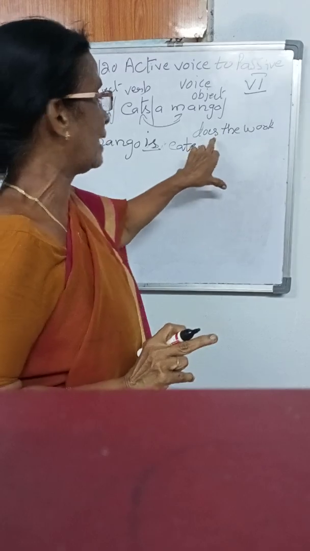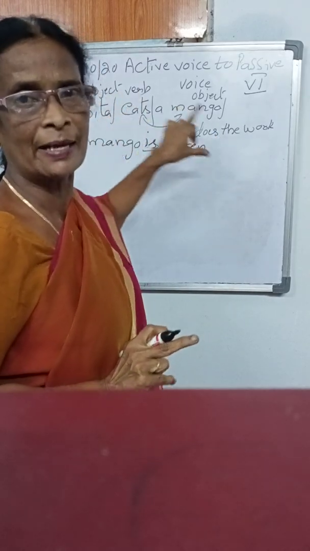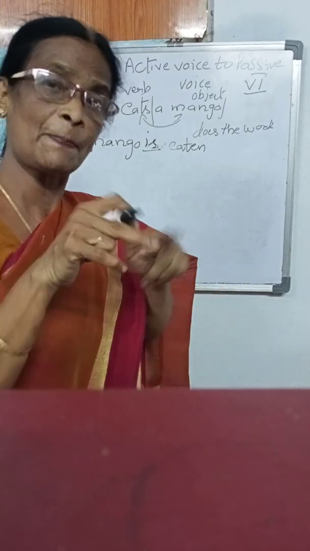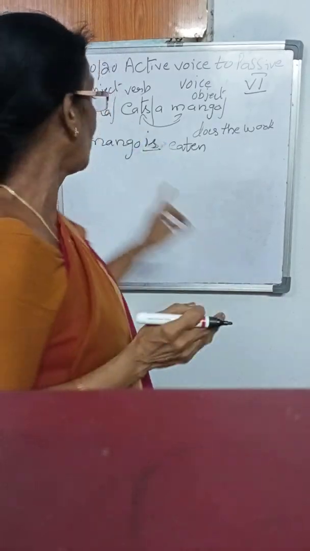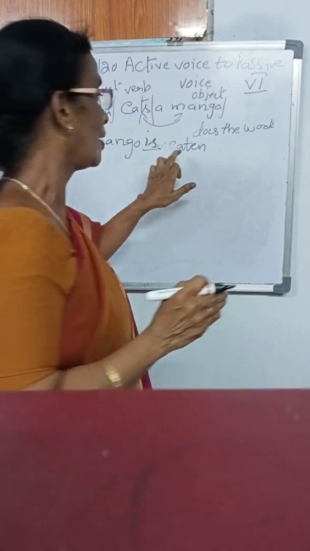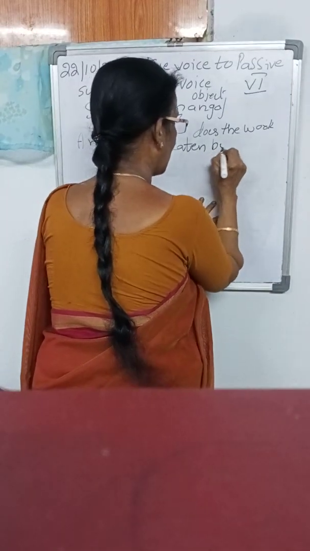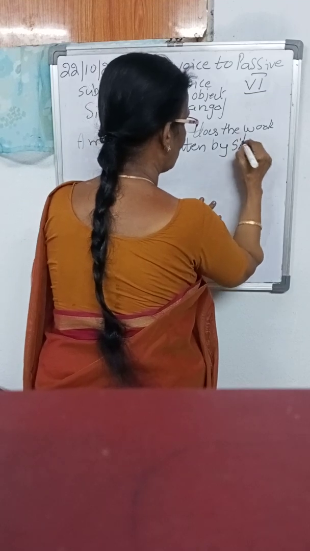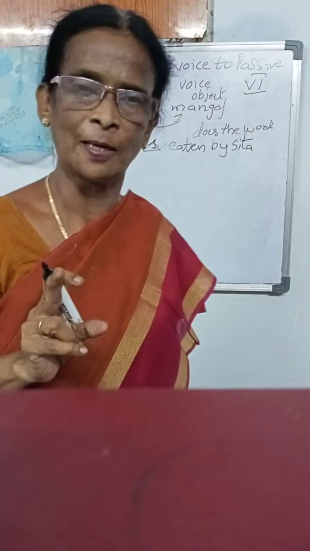I wrote, "Sita does the work." What the subject does, the work, is known as the active voice, I told. Okay, ma'am? Here in the passive voice, what are we going to know? "A mango is eaten by Sita." The subject comes to the object's place, and the object is "by Sita." Is it clear?